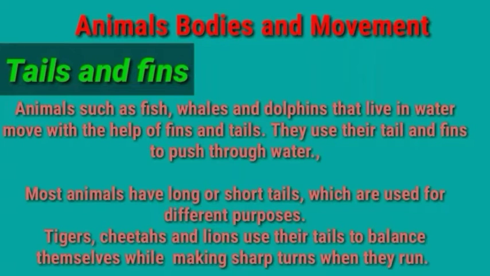Many animals also use their tails for brushing away flies and other insects from their body. When flies or other insects are sitting on their body, they use their tail to brush them off. Some animals like dogs wag their tails to show their feelings. Got it, children? So these are the uses of tails and fins.